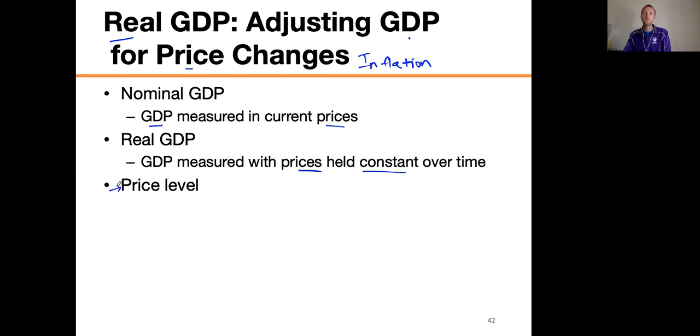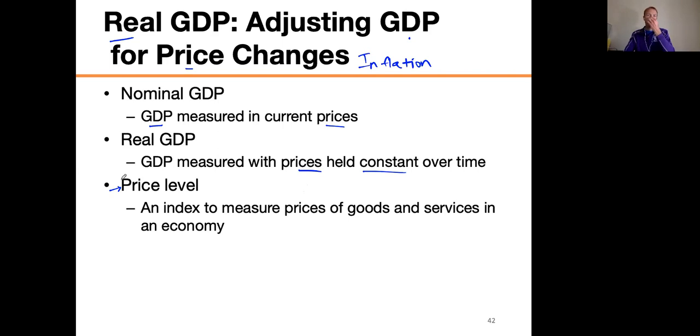this thing called a price level. What is a price level? A price level is an index used to measure prices of goods and services in an economy. Now, this is incredibly important. Listen up. A price index is not a measurement of the GDP at all. A price index doesn't measure how much stuff you made. That's what the GDP is for. A price index measures how much the prices of those goods that we count in the GDP changed.